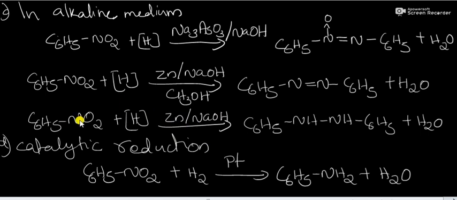Then the nitro compound will convert into hydrazobenzene, that is NH-NH. That is called hydrazo. Azo means N double bond N. This is NH single bond NH, that is called a hydrazo compound, and it is called hydrazobenzene. Another reaction is catalytic reduction. We know that catalysts like platinum, palladium or Raney nickel can be used for the reduction of nitro compounds, and the product will be our aniline, C6H5NH2.